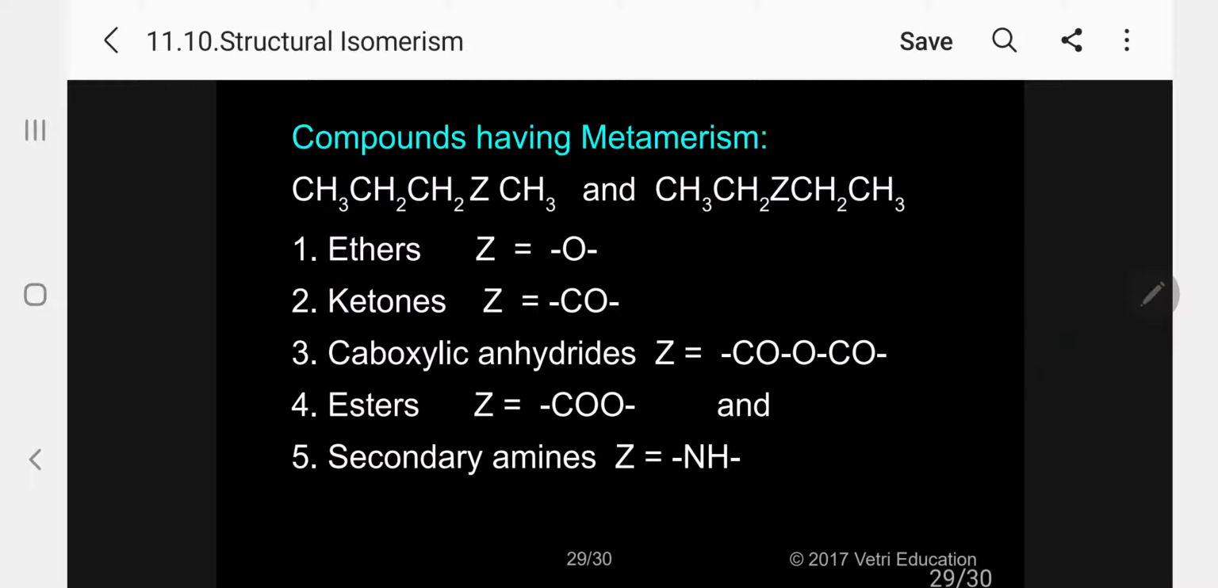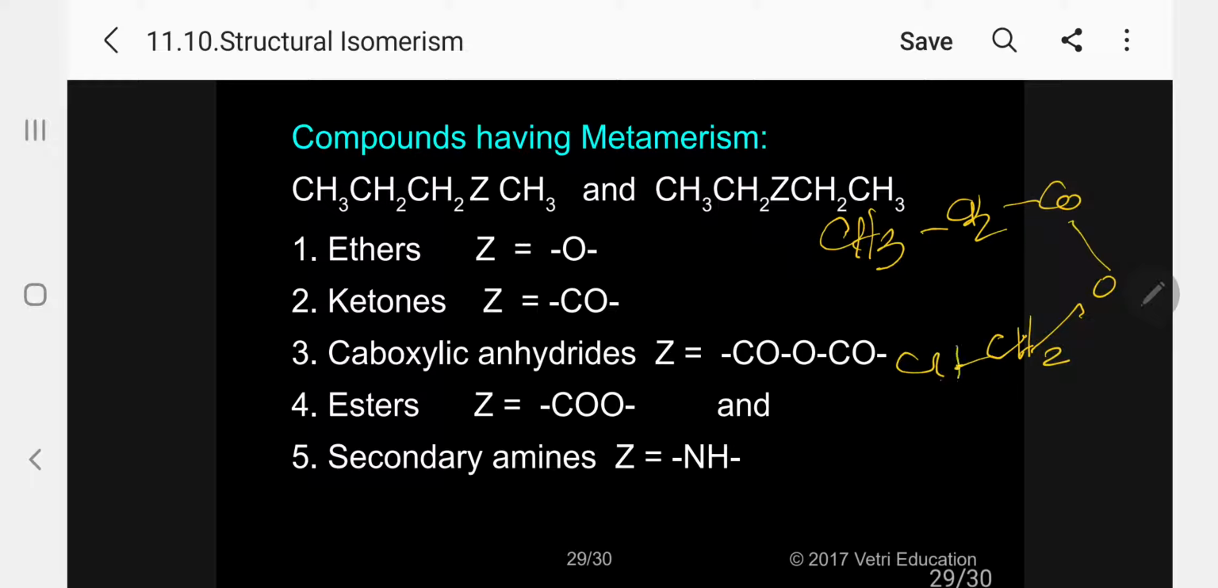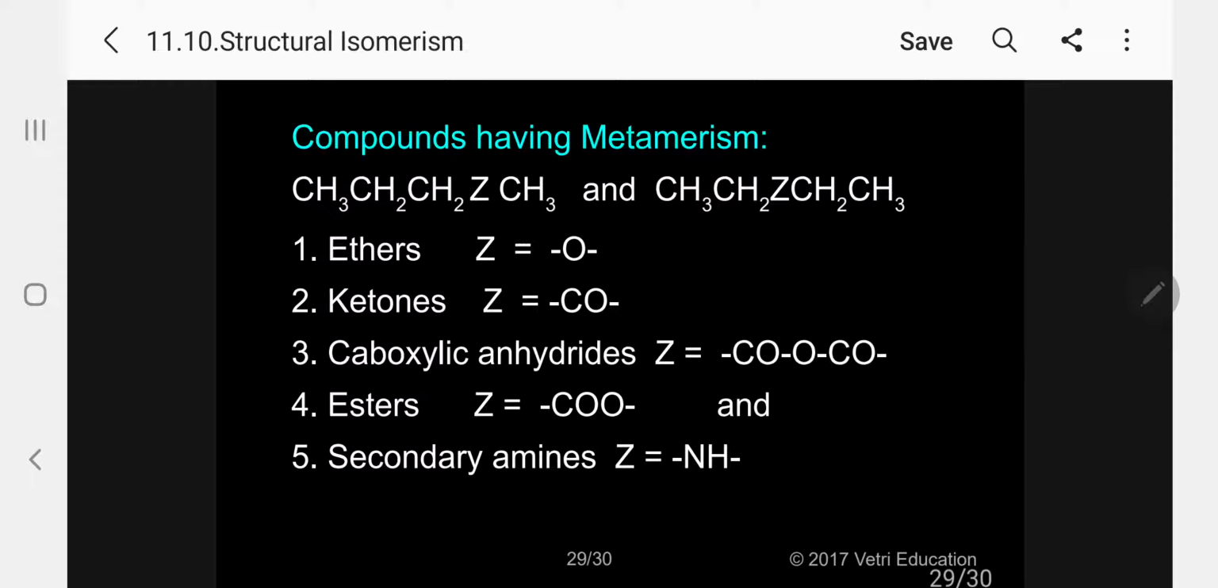The next one, anhydride, carboxylic anhydride. What is the formula for anhydride? So let me write now like this: CH3, CH2, COO, then CH2, I can write CH3. Kindly follow. So how many carbon atoms in this? Let me rewrite now.